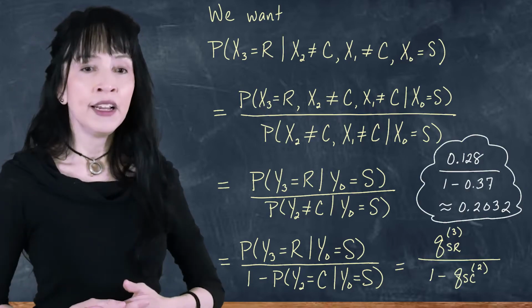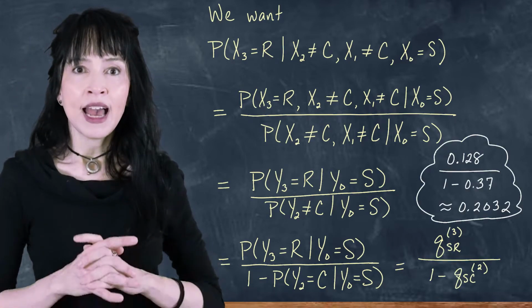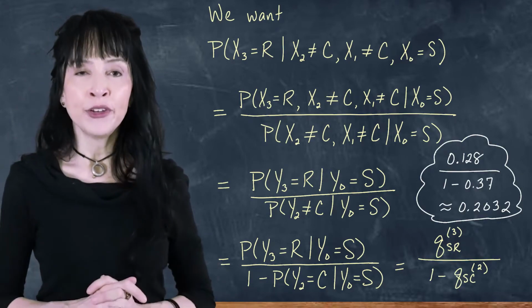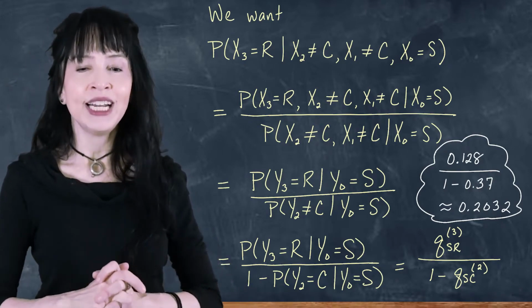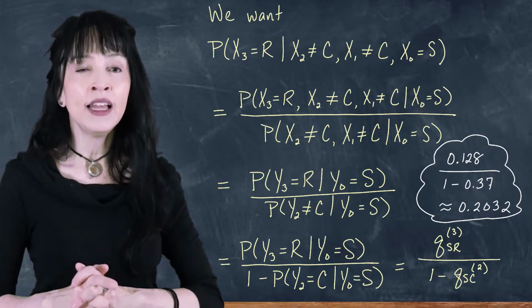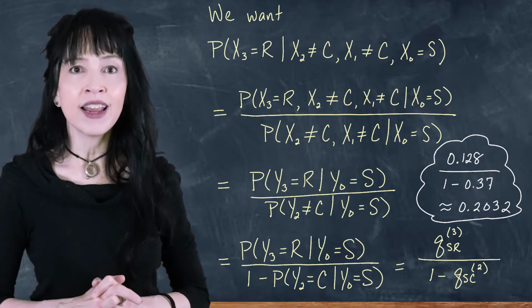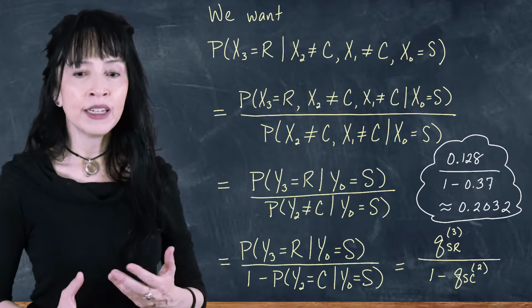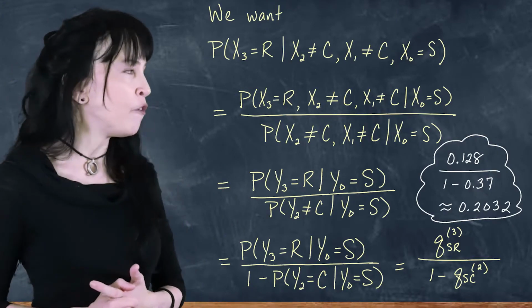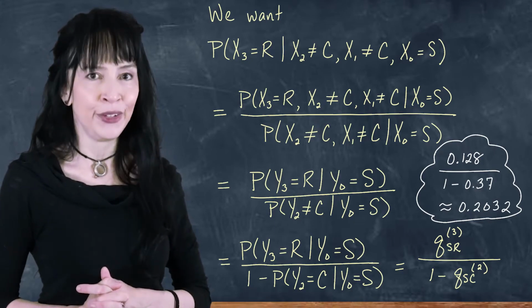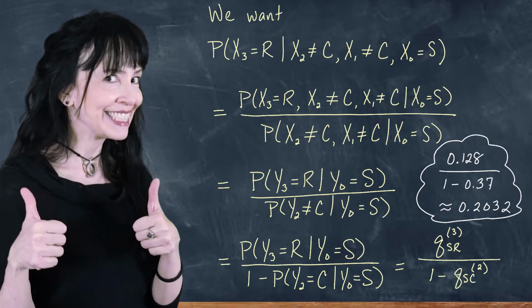The numbers we get here, if you take that Q matrix and cube it and take the S to R entry, that's 0.128. If you take the Q matrix and square it and take the S to C entry, that entry is 0.37. And when you put it all together, you end up with an expression that looks like this in general, and the numerical answer of 0.2032.